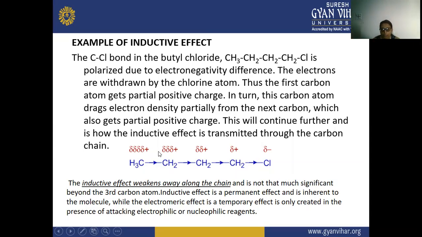The inductive effect is a permanent effect, and it is inherent to the molecule, while the electromeric effect is a temporary effect. It only occurs when there is an attacking reagent present, that is, an electrophile or a nucleophile reagent.